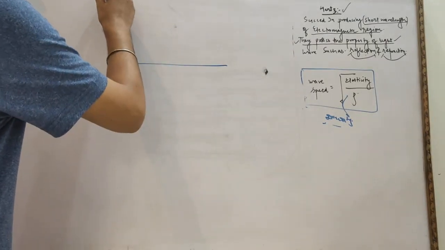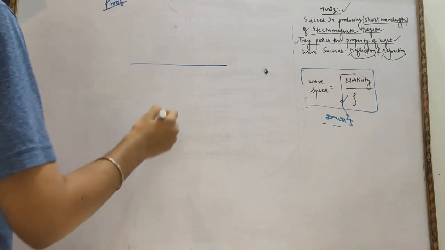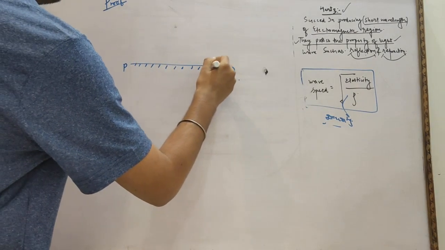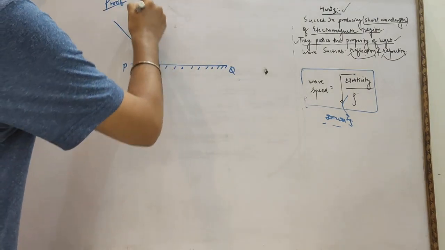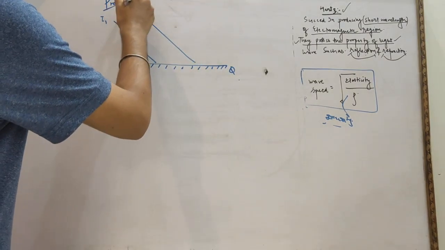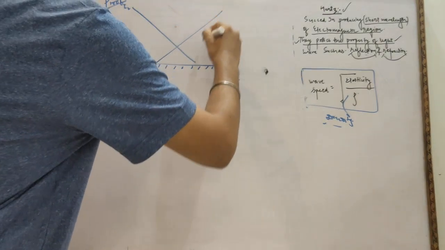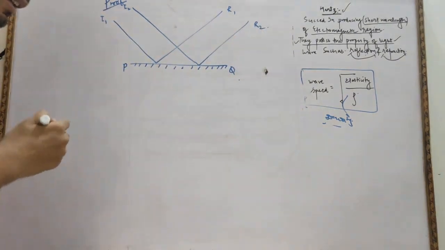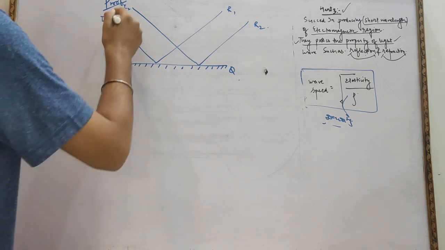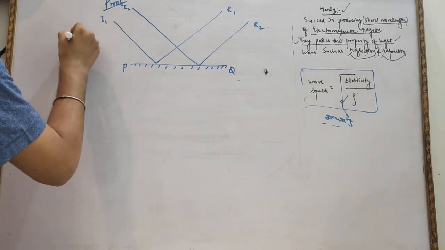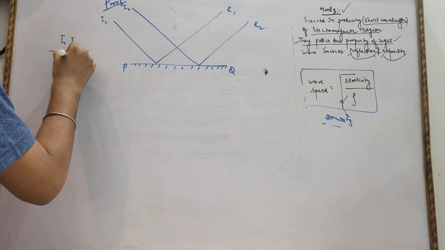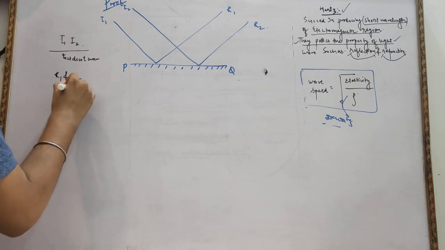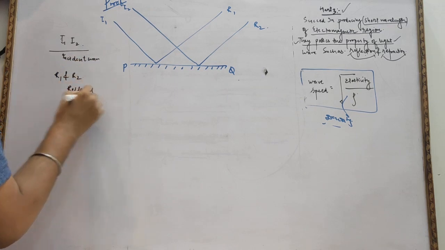Proof for the law of reflection. Suppose PQ is our reflecting surface, and suppose this is I1 and this is I2. This is R1 and this is R2. What do I1 and I2 represent? Incident ray, incident wave, and R1 and R2 are the reflected.